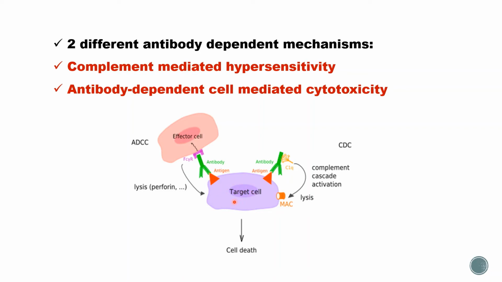That is antibody dependent cell mediated cytotoxicity. So, two different antibody dependent mechanisms are complement mediated hypersensitivity or classical pathway, and antibody dependent cell mediated cytotoxicity or ADCC.